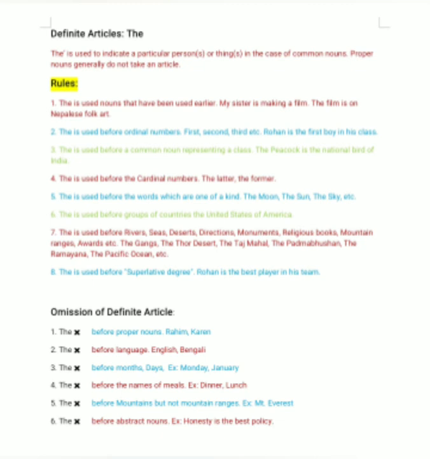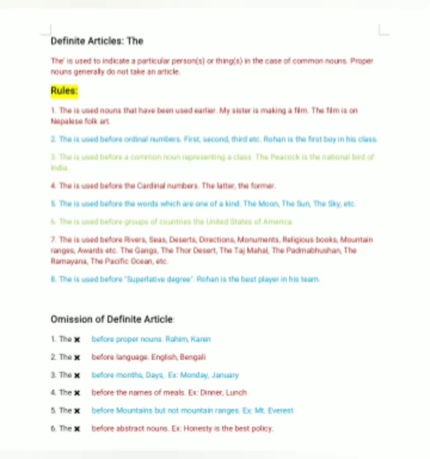Now let us know about the omission, where not to use the definite article. The should be omitted before proper nouns. Before any kind of names, we should not use the. The should be omitted before languages, like English, Bengali, or any other language. If I say, for example, Bengali is my mother tongue, before Bengali I am not using the word the, because here I am saying Bengali as a language.